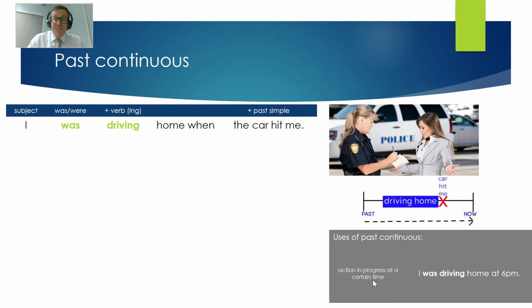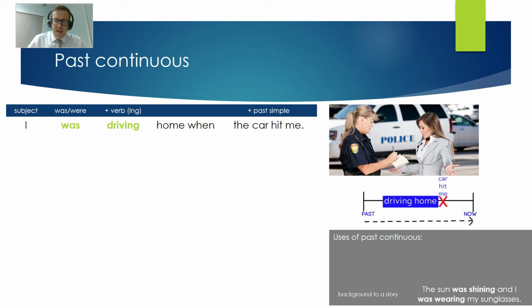Another one, if you look down here, I was driving home at 6 p.m. This is when we give the time that something is happening. So we're saying at 6 p.m. or 6 o'clock, I was driving home. It's an action at that time. And then another way of using the past continuous is the background to a story. The sun was shining and I was wearing my glasses. Now those two things happened together, but one didn't stop the other, and it just describes the things that are happening at the start of a story.